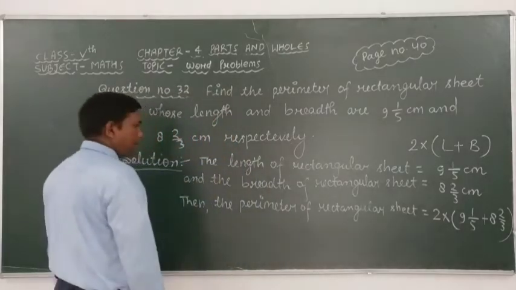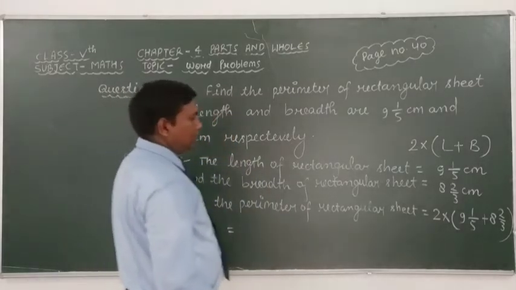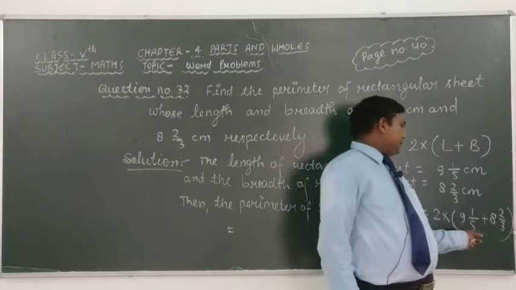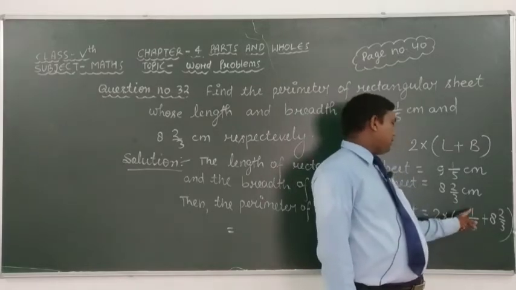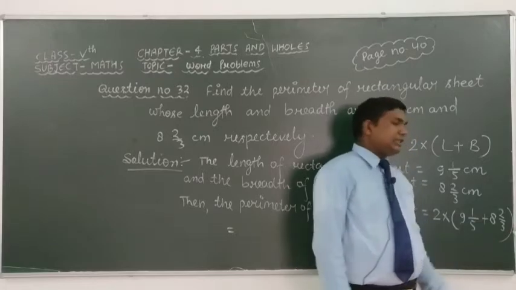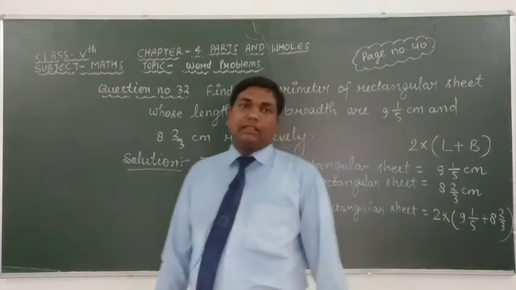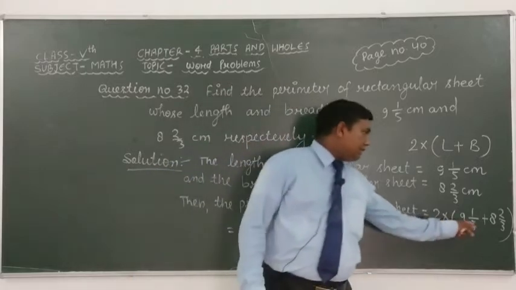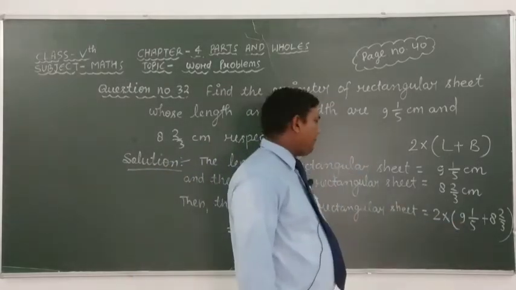Look, in this fraction, here given that 9 mixed 1 over 5, here given that 8 mixed 2 over 3. It means that this is a mixed fraction, therefore we have to change this mixed fraction into an improper fraction.